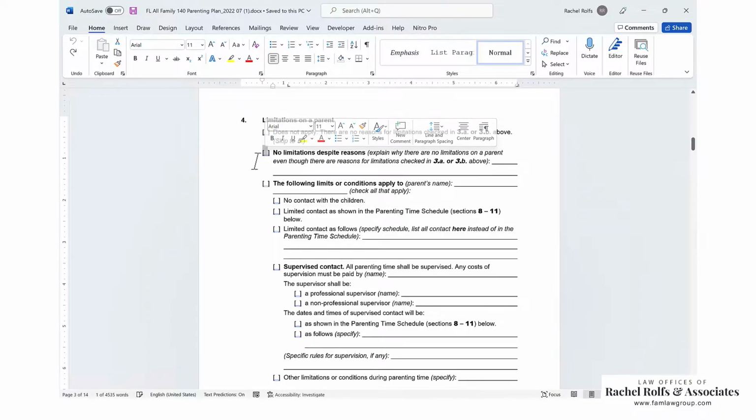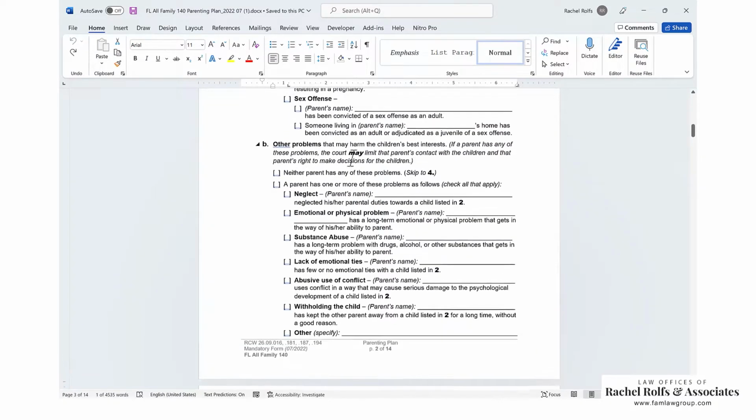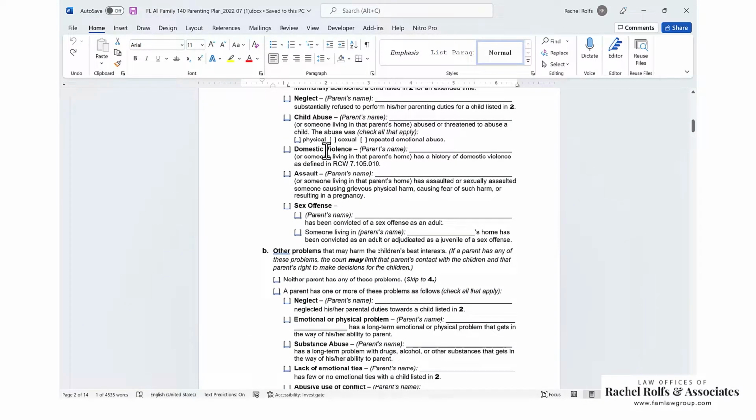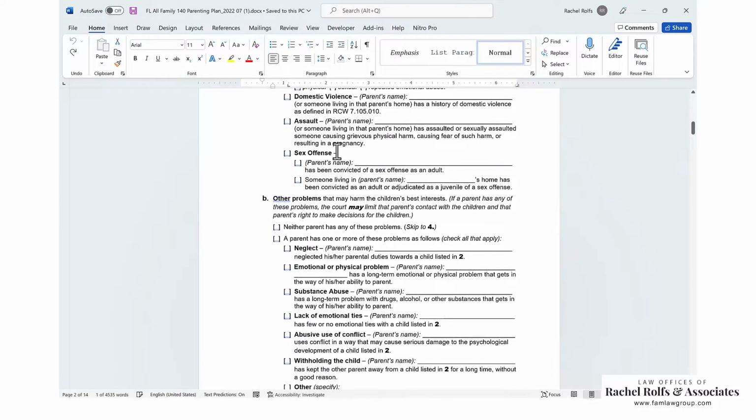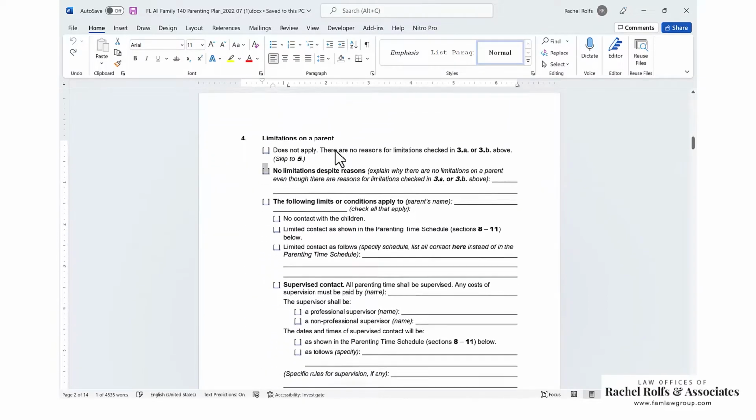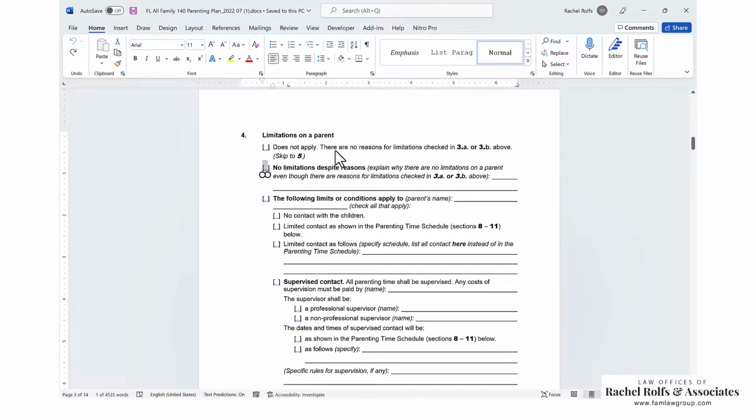You have no limitations despite reasons. So maybe you put up here that someone has a history of domestic violence, or maybe you say someone living in that parent's home has a history of domestic violence. But let's say that domestic violence happened 10 years ago and it was perhaps alcohol related, and now the alcohol issue has been resolved and there's been treatment, therapy, and counseling, and you're no longer concerned and you don't think that they're going to be a danger to the child or engage in any other domestic violence in the presence of the child, then you can check this box, no limitations despite reasons.